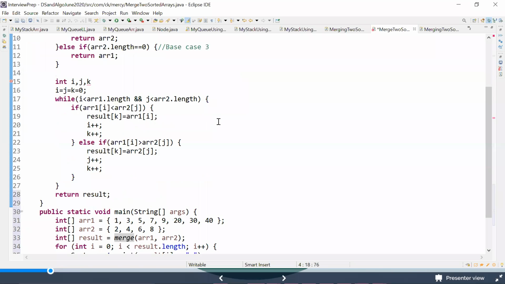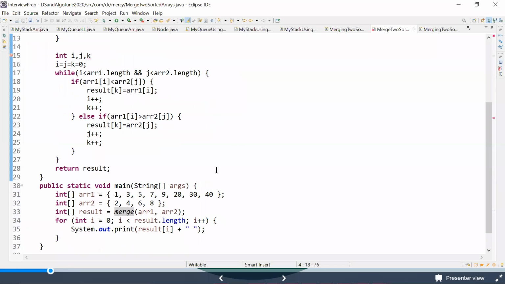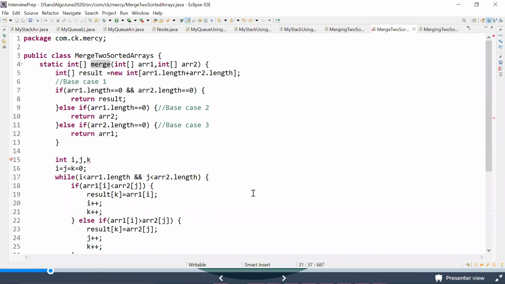So now my main method is complete. My main method is saying that there are two arrays, arr1 and arr2, and I'm trying to merge both using the logic that I've written now. And I'm trying to print something like this.